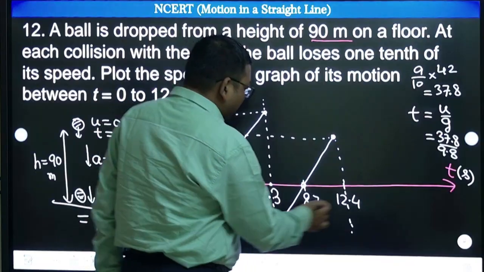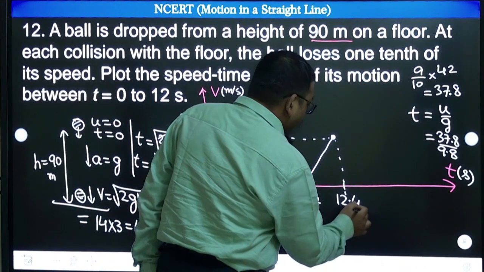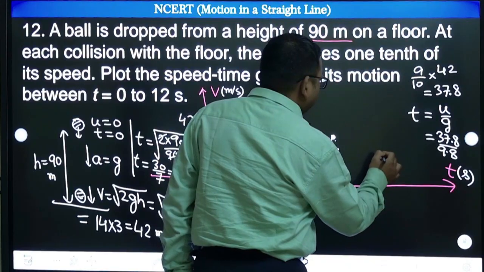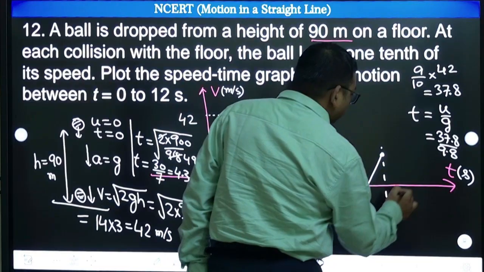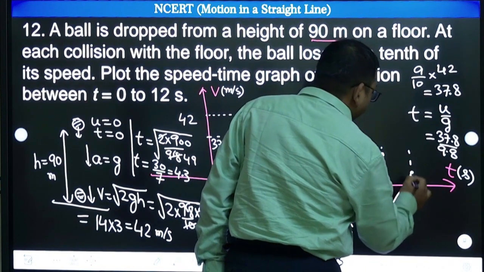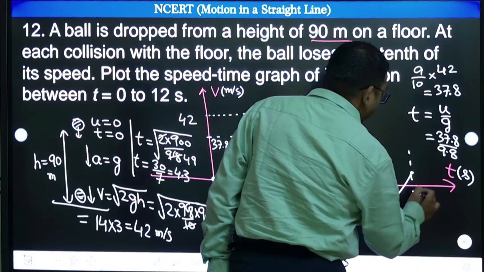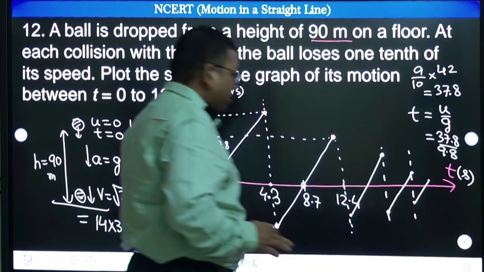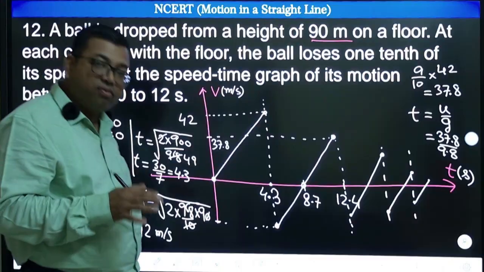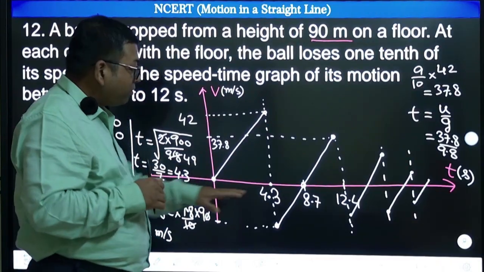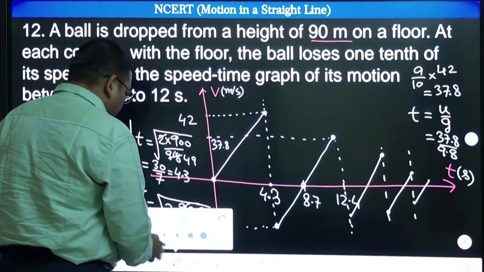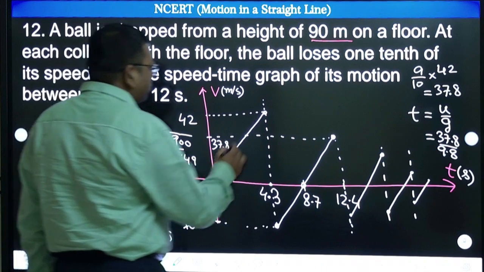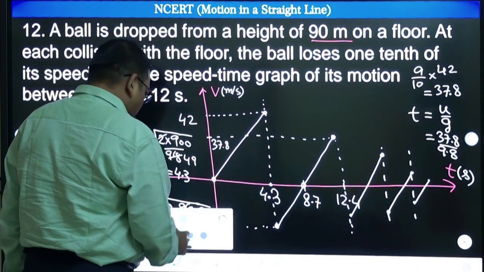So you can see I will be starting from some lower point, and it will be going here like that, and then again like this, some point here like this. So this is a rough graph. Now what graph do we need? We need speed. So wherever negative is there, let us make this positive. I am now going to draw the actual graph.